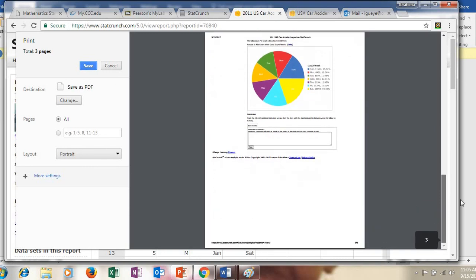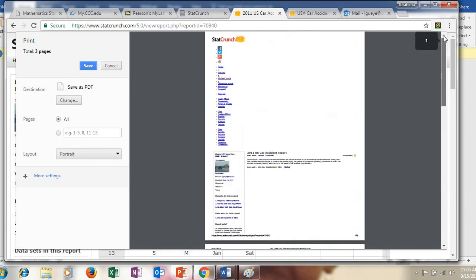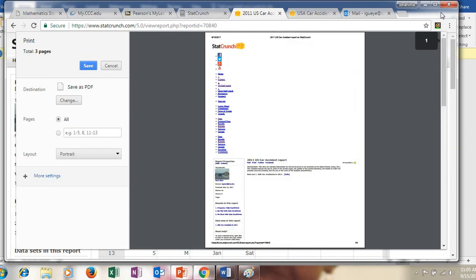So you can scroll down and see that it's a really nice and organized way of presenting that huge raw data. Okay, and then of course I saved it already. I don't need to do it again.